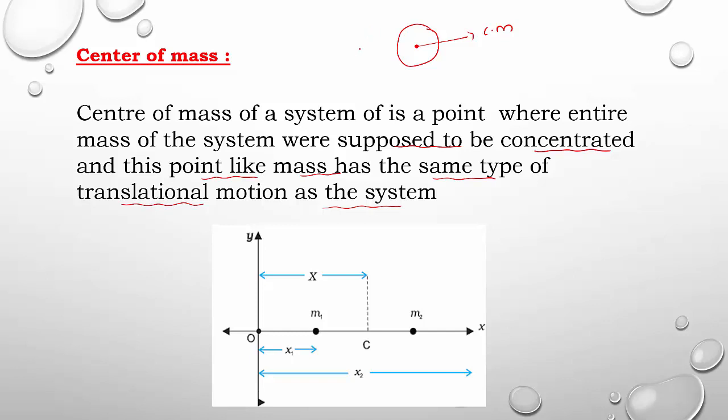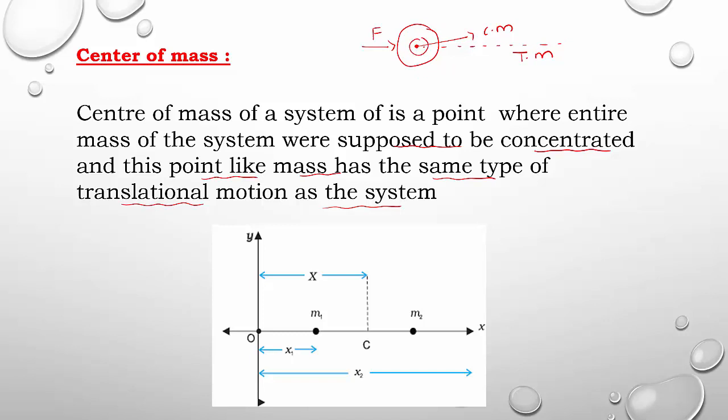So if you apply an external force on this object, the whole object starts to move in a forward direction. This is called translational motion. The complete object is moving in a straight line. Likewise, the complete mass is concentrated at the center.